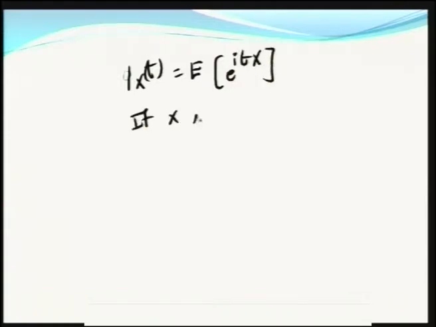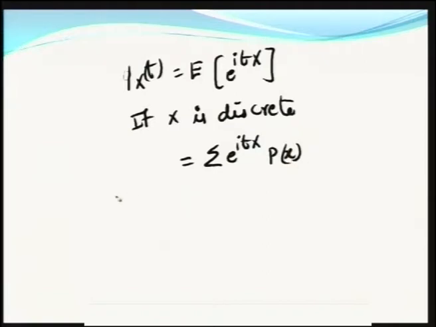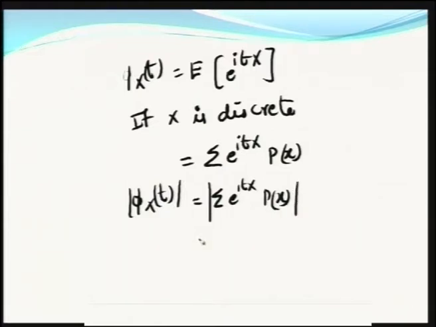Suppose X is discrete. According to the expectation definition, this is summation e power i t x into p of x, and taking the absolute value you get modulus of phi X of t is equal to modulus of summation e power i t x p of x, and this is less than or equal to summation modulus of e power i t x into p of x, which is equal to summation over x values of modulus of e power i t x into modulus of p of x.